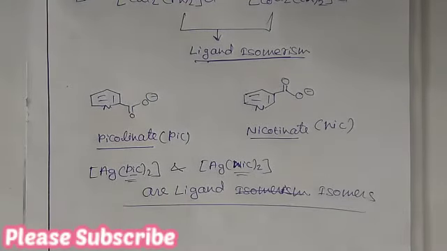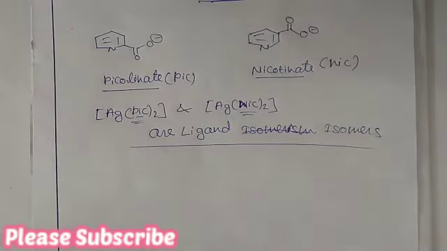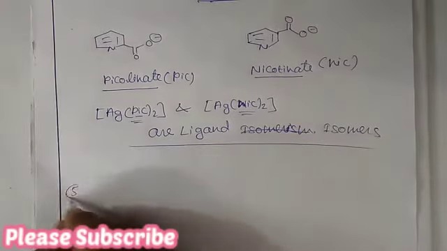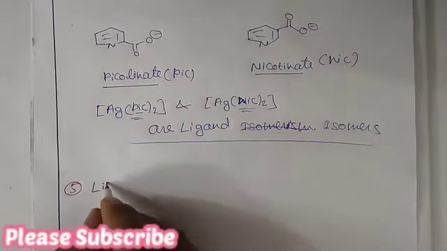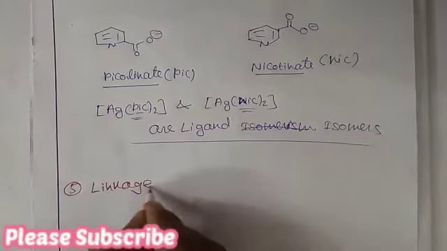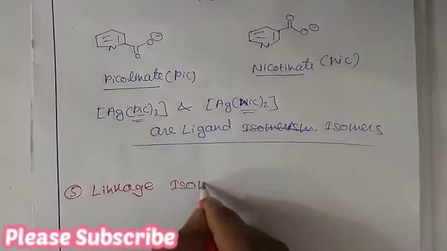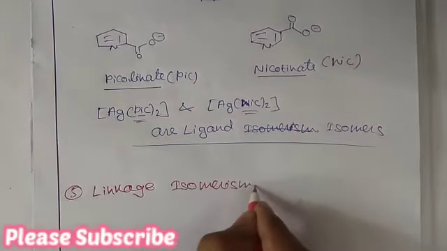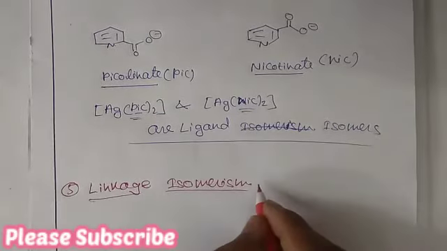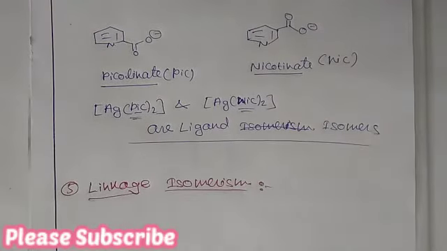Let's come to our next isomerism, that is linkage isomerism. So what is linkage isomerism? There are some ligands, or coordinating groups, which possess two different donor atoms, like SCN minus.